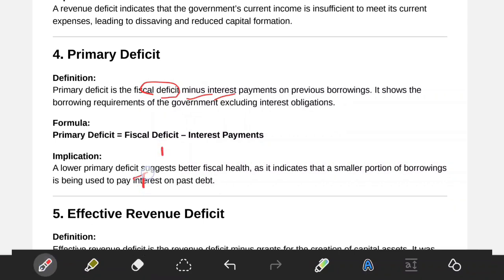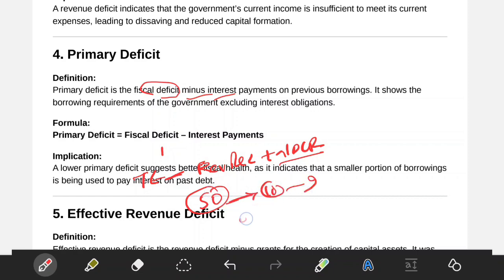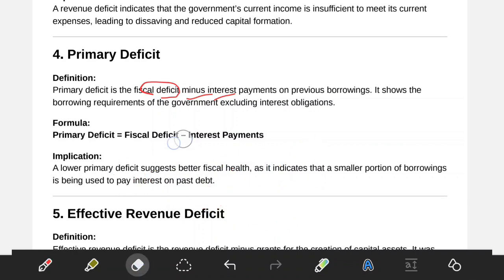So fiscal deficit is nothing but total expenditure minus revenue receipts plus non-debt capital receipts, NDCR. Clear. If this is increased, like if it is 50%, in that 50%, 10% you are paying as interest payment. So actually how much is left with you to do the spending? Only 40. Means again you have to go for more borrowings. A lower primary deficit is better fiscal.